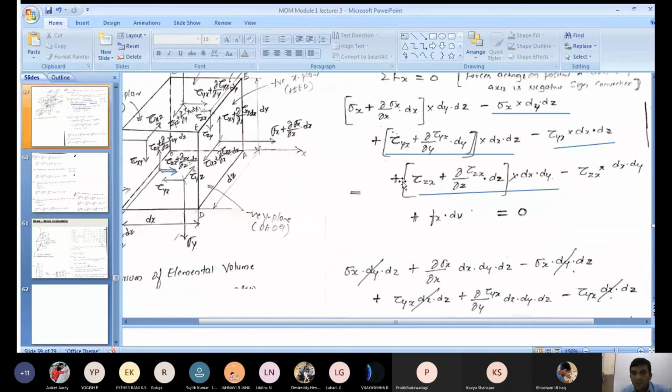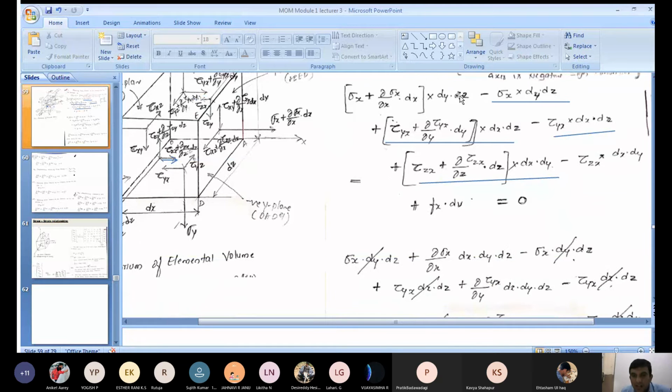Once you write this, now multiply by dx dy dz, sending dy dz inside the bracket. Similarly, dx dz also goes inside the bracket, and dx dy also goes inside the bracket. Now simplify it.